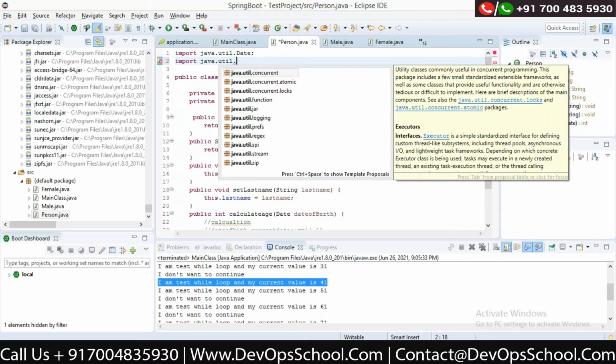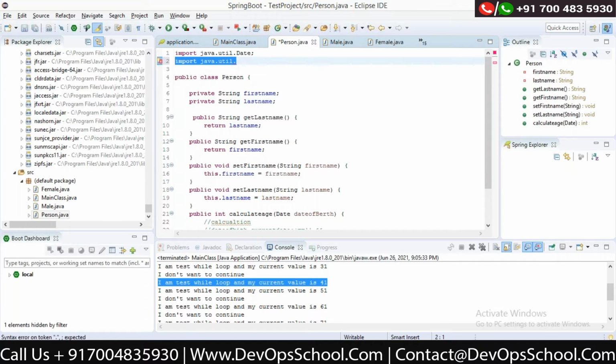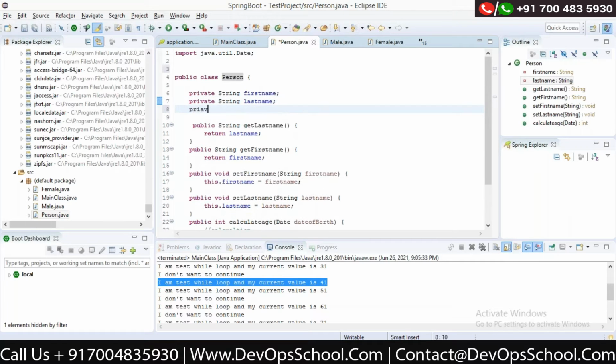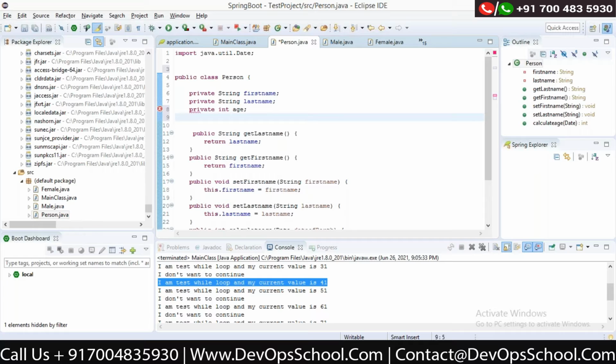In Java terms, that is called encapsulation. You are trying to encapsulate similar and related things in one place. Similarly, in terms of classes also, you write the first name, last name, private int age, and for example, private String address.